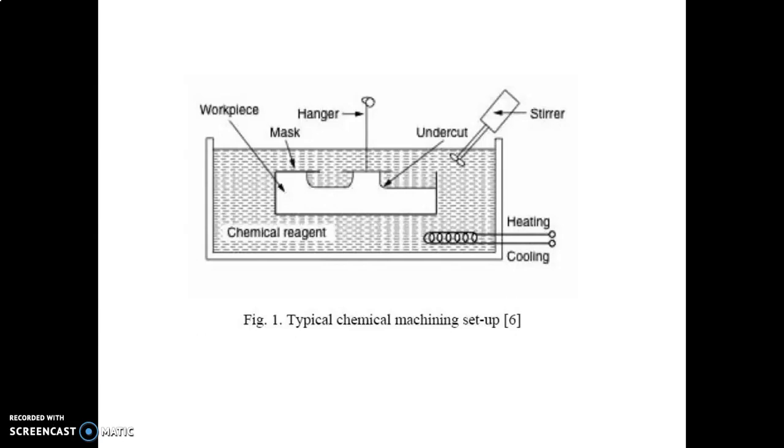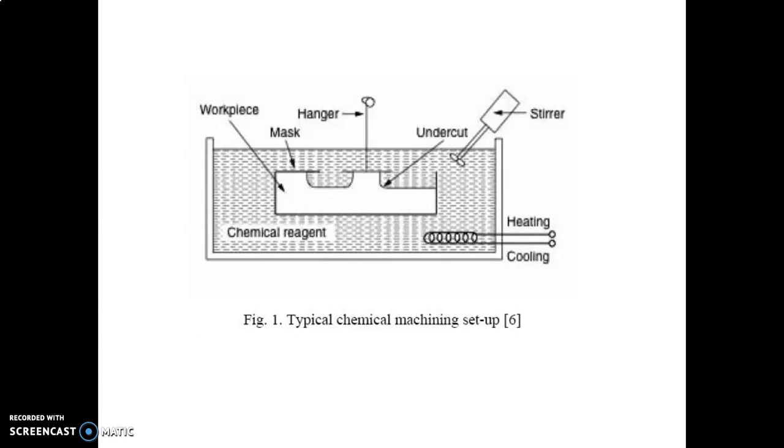Here we are also simultaneously using a stirrer to rotate or generate a circular flow of the chemical, and here we are using a mask. Now what will happen? The whole part is covered with the mask, but some part is left uncovered to remove the material.